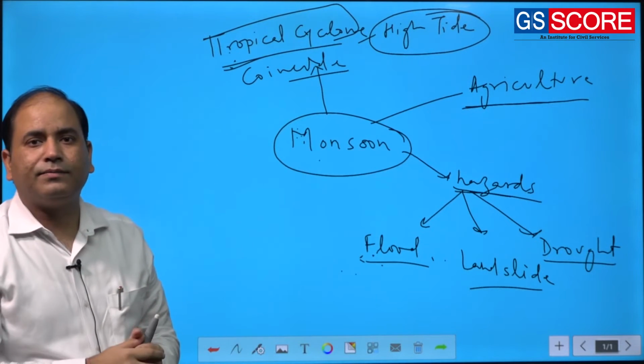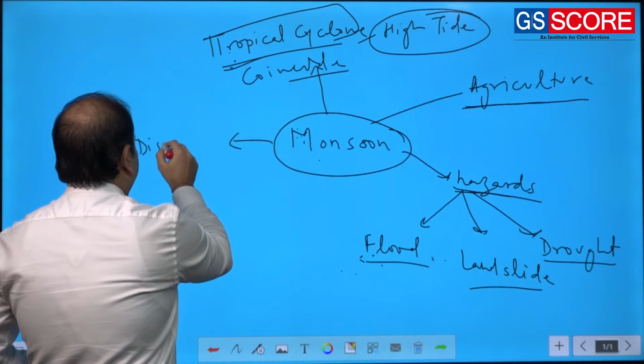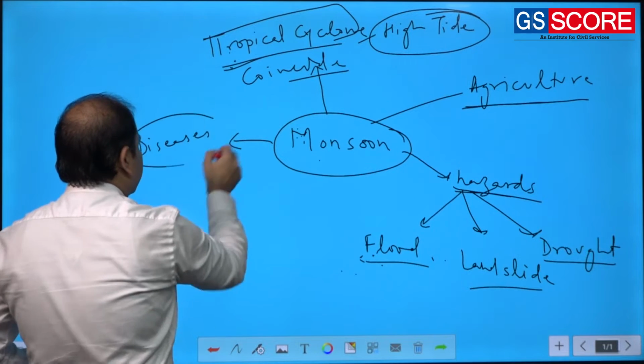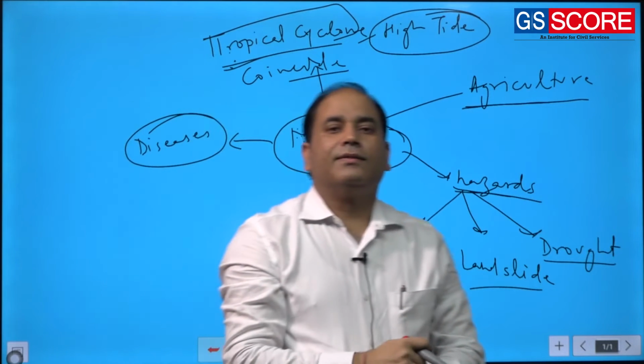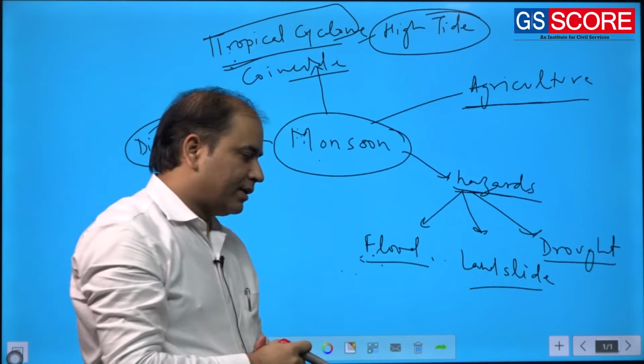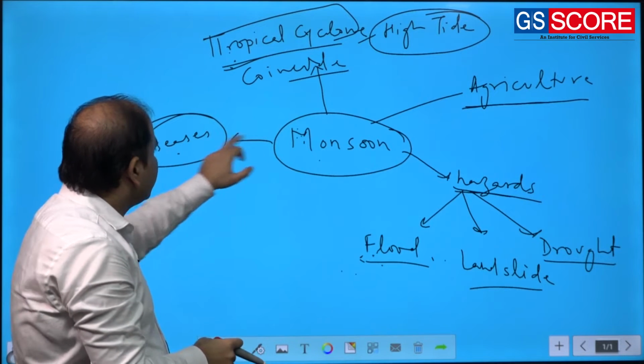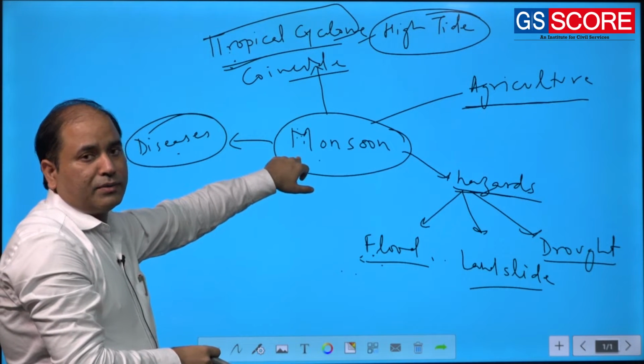Other than this, we have the outcome of diseases. Most of the diseases, like malaria and dengue, sometimes coincide with the monsoonal rainfall.